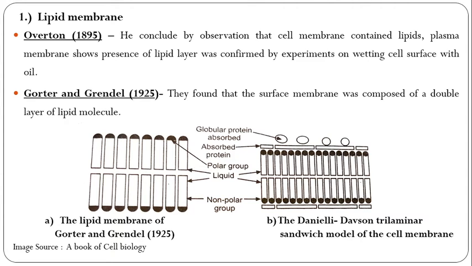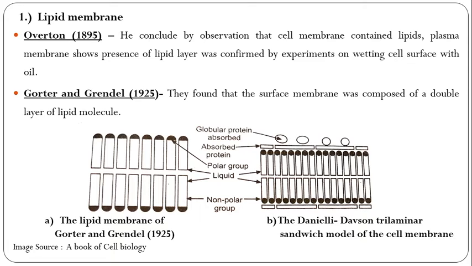So first is the lipid membrane. Overton in 1895 found that fat-soluble substances pass easily through the cell membrane, and he concluded from this observation that the cell membrane contains lipid. The presence of a lipid layer in the plasma membrane was confirmed by experiments wetting the cell surface with oil. So he confirmed that a lipid layer is present.